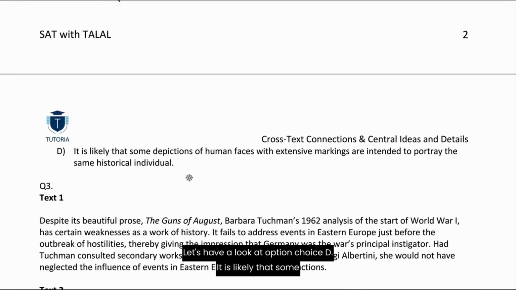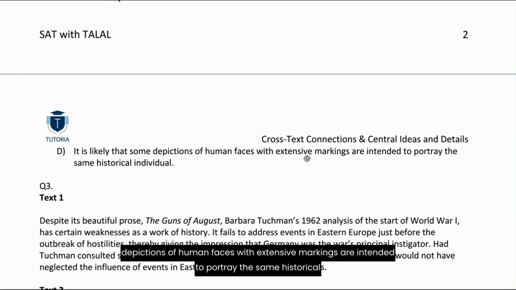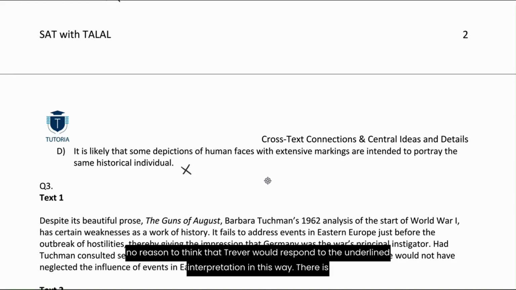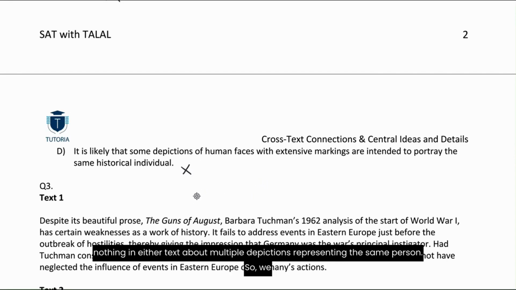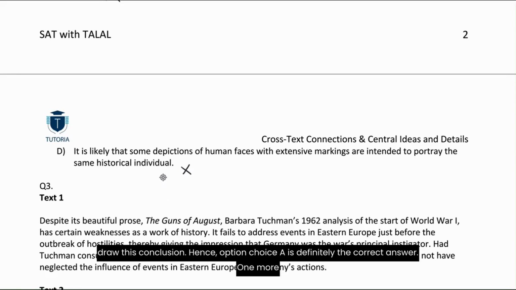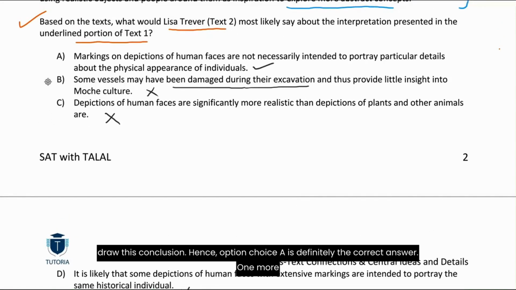It is likely that some depictions of human faces with extensive markings are intended to portray the same historical individual. Again, this is incorrect. Why? Because the text gives us no reason to think that Trevor would respond to the underlying interpretation in this way. There is nothing in either text about multiple depictions representing the same person. So we have no basis, there is no evidence, there is no support to draw this conclusion. Hence, option choice A is definitely the correct answer.